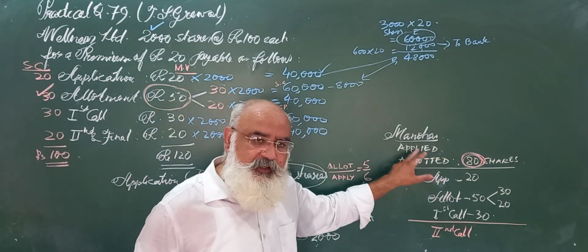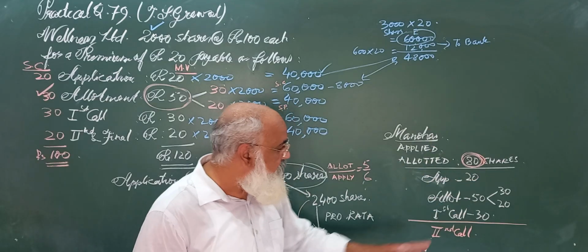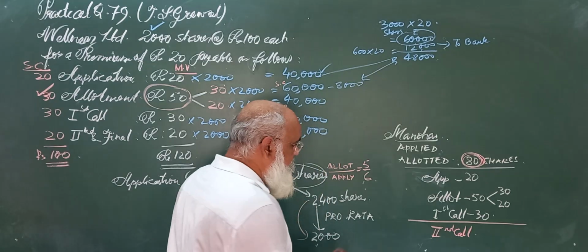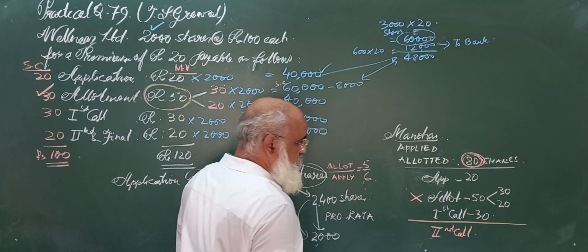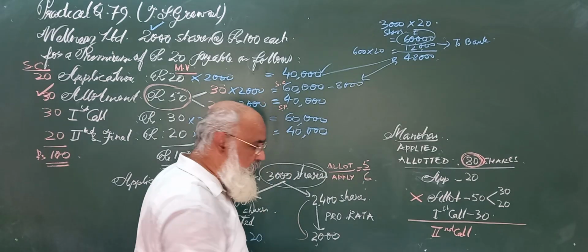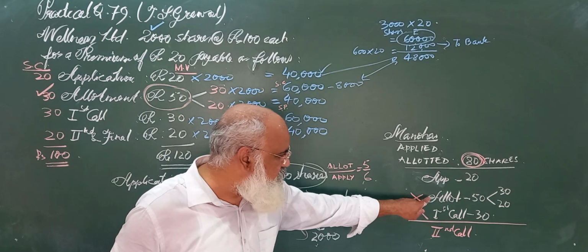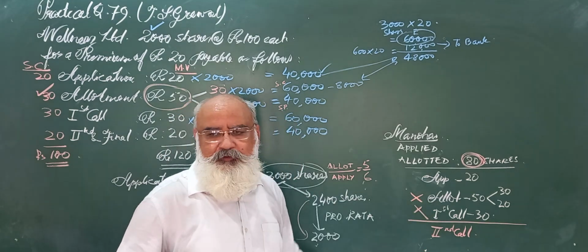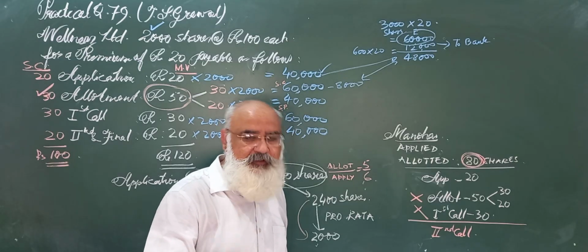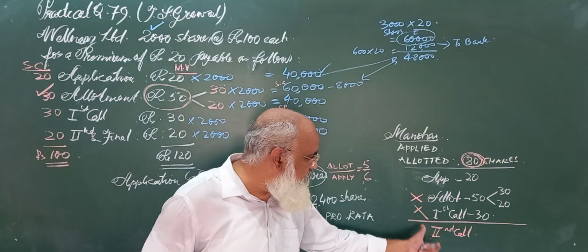Because as many shares as he had applied for, he would have sent the application money. And that money has to be adjusted in all the rounds. Because he did not pay allotment, shares were not allotted to him, and naturally he did not pay the first call also. It is all natural. Someone who was not allotted will naturally be debarred from getting the shares, and the first call will not be asked from him. So arrears will be in both the rounds.